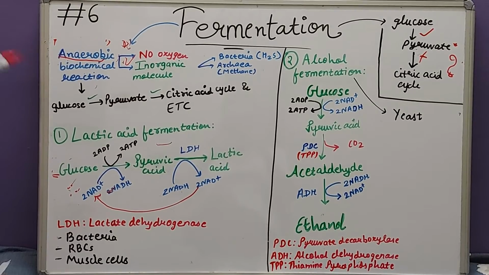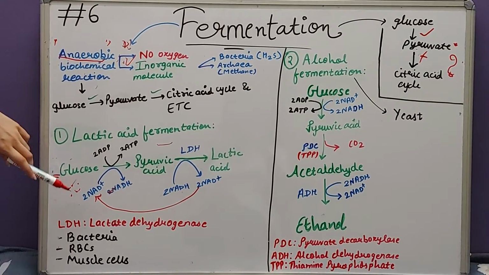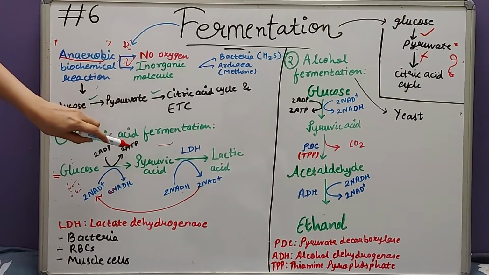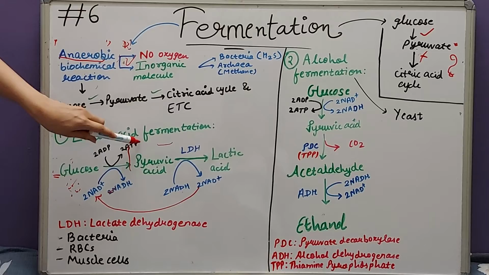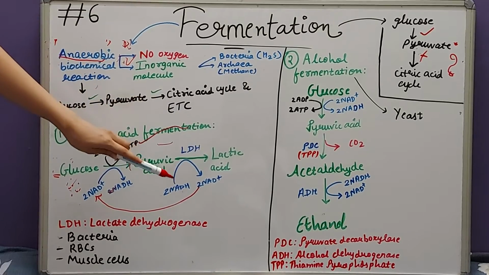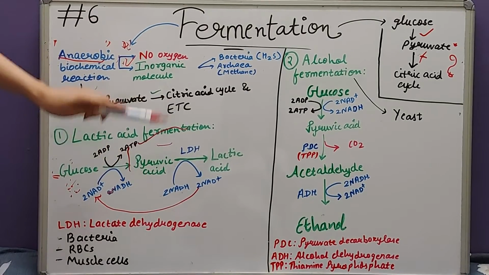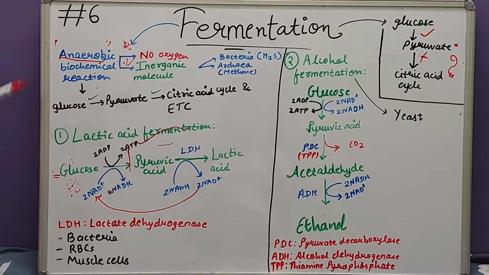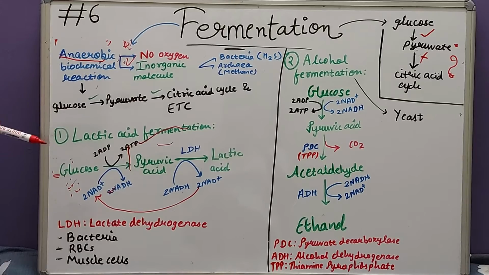Again I am explaining briefly here. 2 NAD plus molecules were utilized, and in the process of lactic acid fermentation, that is this step, the 2 NAD plus molecules are regenerated, which will help glycolysis to continue. And the enzyme used here is lactate dehydrogenase.